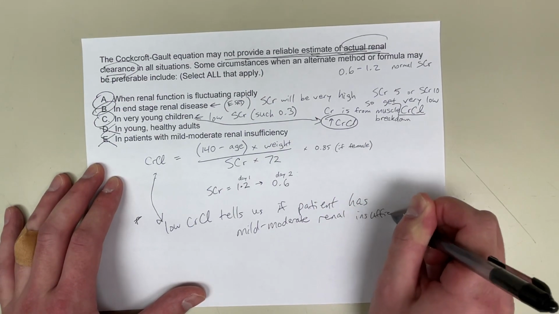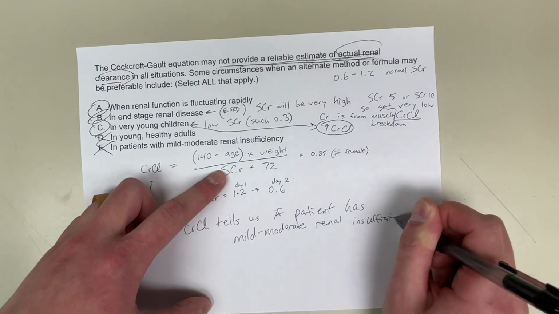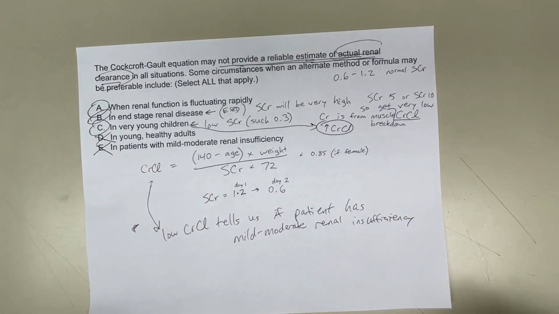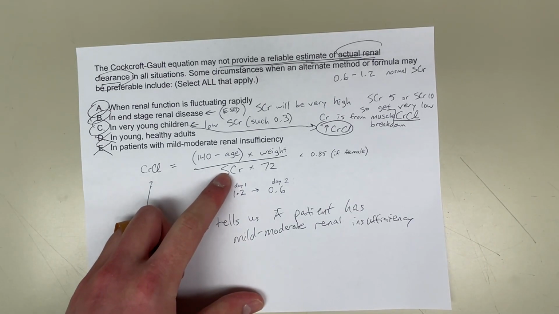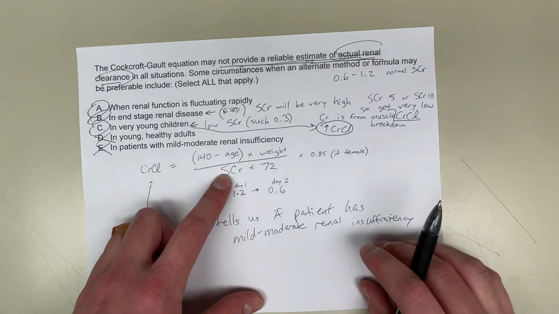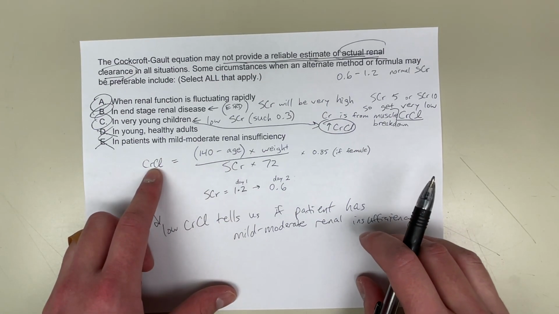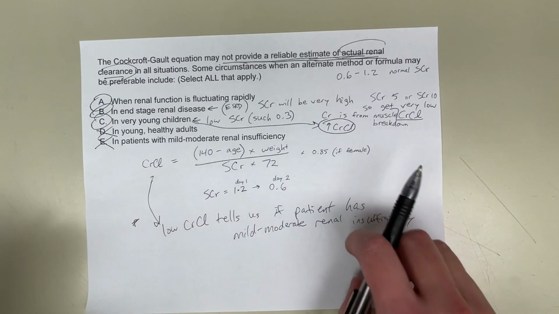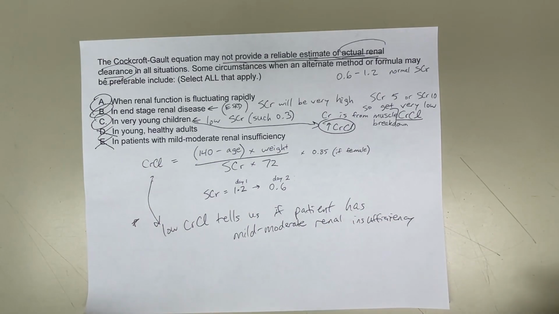That's because the serum creatinine value is in the denominator, and this serum creatinine would be towards the high end, like 1.2, maybe 1.5 or something. Then the creatinine clearance would be kind of low, so it'll tell you that they have mild to moderate renal insufficiency.